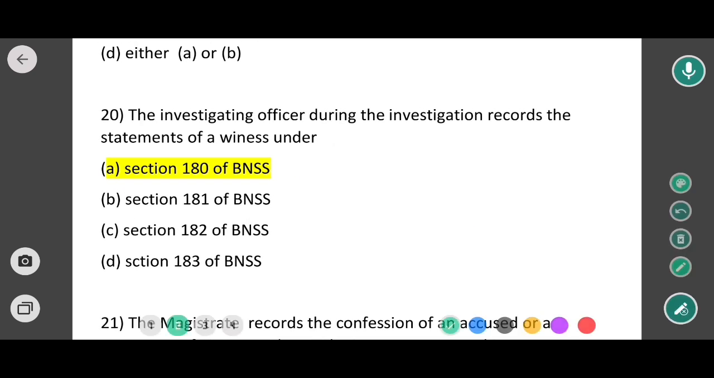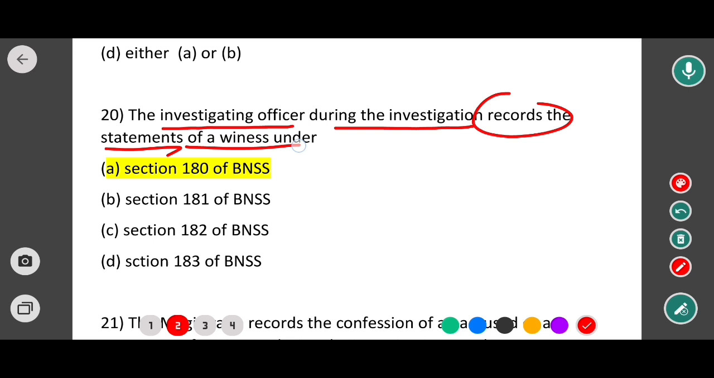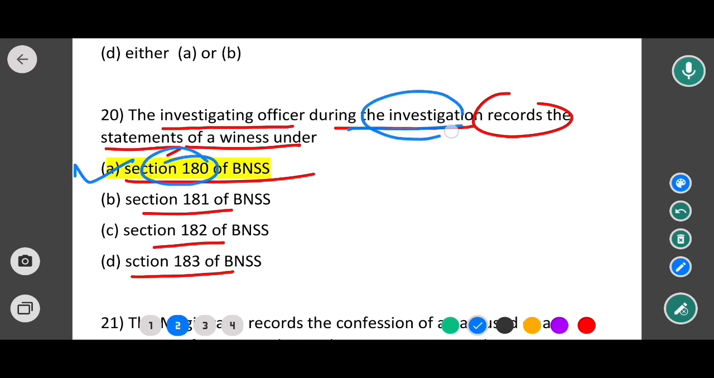Next question is: an investigating officer during the investigation records the statement of a witness under which section of BNSS? So the options are देखिए, section 180 of BNSS, section 181 of BNSS, section 182 of BNSS, and section 183 of BNSS. In this case, the correct option would be option A. That means under section 180 of BNSS, the investigating officer during the investigation records the statement of a witness.